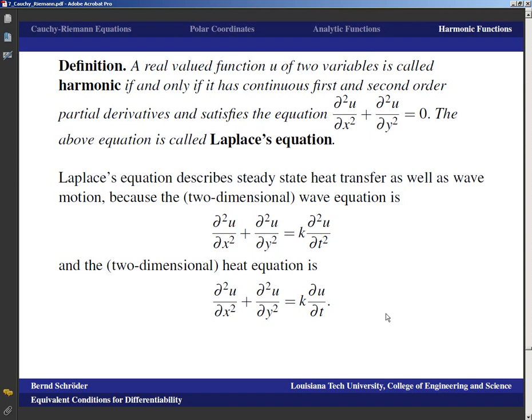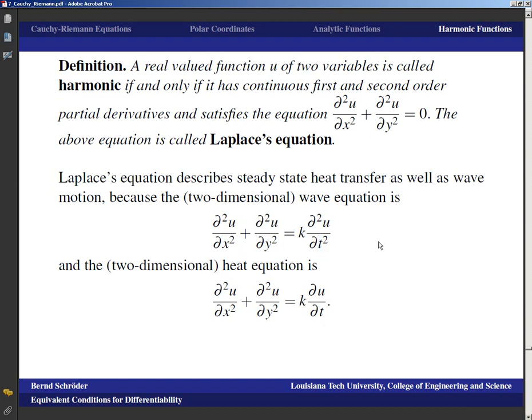We're not going to talk about these equations for a while, and when we talk about them again, we will actually derive them. The idea here is, in the heat equation, U gives you the temperature as a function of space, x, y, and time t. And in the wave equation, it tells you the height of the wave in terms of space, x, y, and in terms of time t.